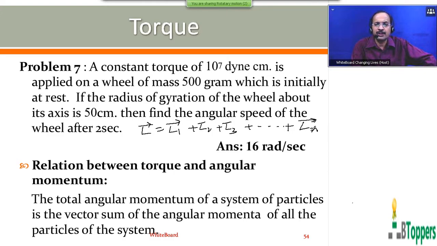A rigid body which is performing pure rotational motion about a fixed axis can also be considered as a system of particles of which it is composed. So the total angular momentum of the rigid body performing pure rotation about a fixed axis is equal to the vector sum of the angular momenta of all the particles which compose the body.